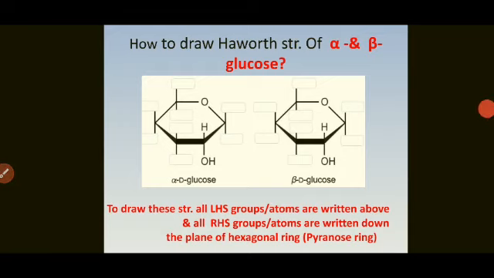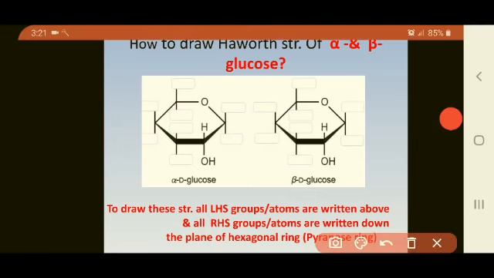Now, this type of structure is called the Haworth structure. So, to draw this Haworth structure of glucose, what should we do first? We should draw the hexagonal ring, that is this ring, with 6 atoms, just like benzene. One of the carbon atoms from the benzene ring is replaced by O.